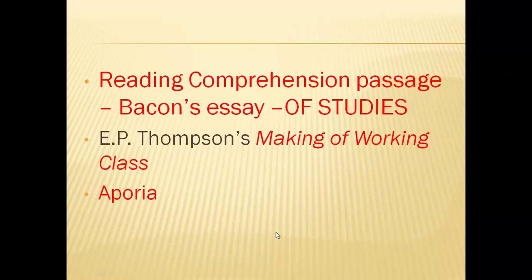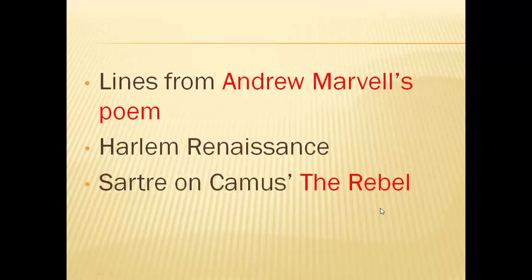Got it? Same way, cultural theories like E.P. Thompson's The Making of the Working Class, one of the landmark books, you'll find the basic idea about that. Aporia, the radiant concept, okay? The indecisive movement in deconstruction, right? Who coined and what is the core meaning of aporia? That was the question. There was a line from Andrew Marvell's poem. It was very easy, very easily you could have identified.